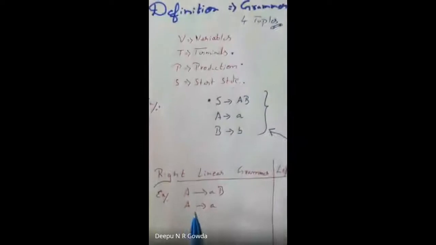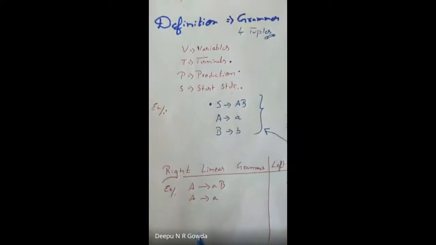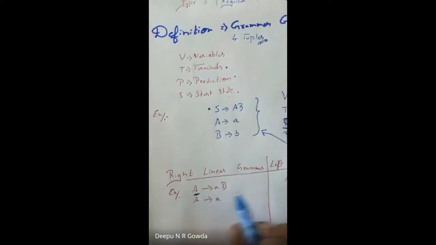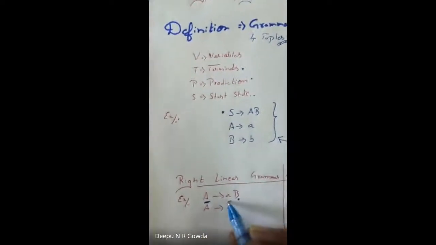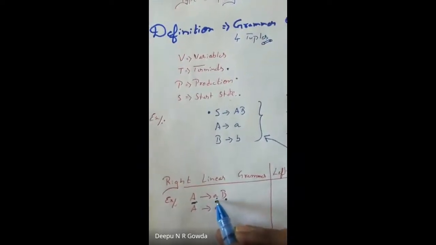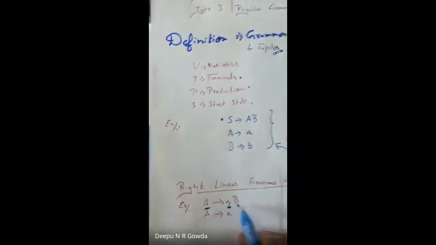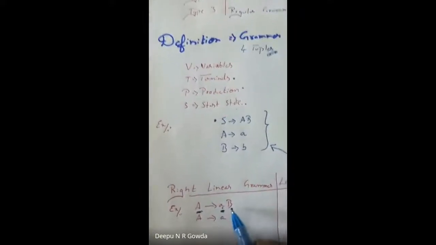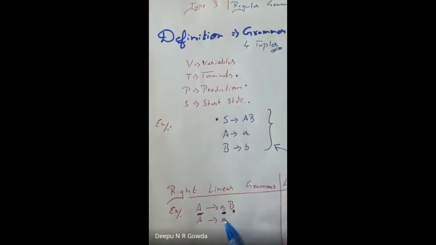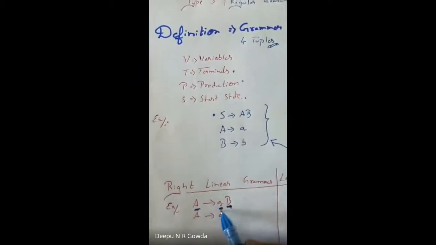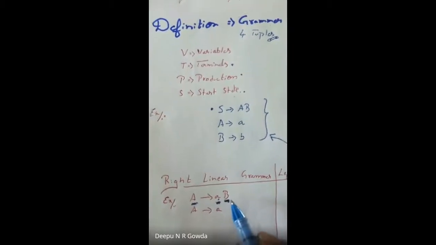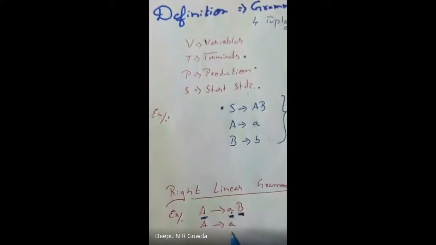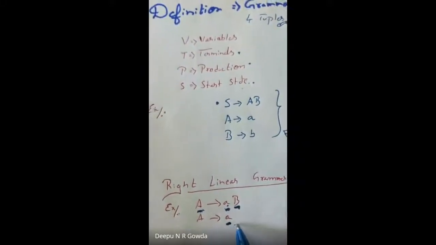If you observe the given example, this is called a right linear grammar. How is it right linear? A tends to aB. This lowercase a is a terminal, followed by a variable. Always the variable will be on the right-hand side, and hence it is called a right linear grammar. Even A tends to a is fine, because the right side should be a terminal followed by a variable, or just a terminal.